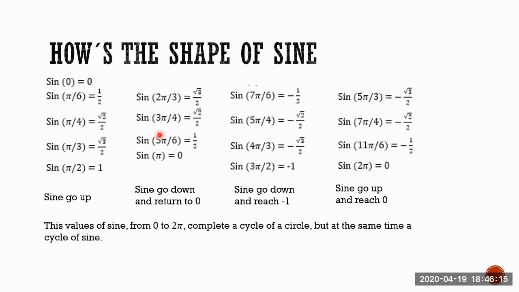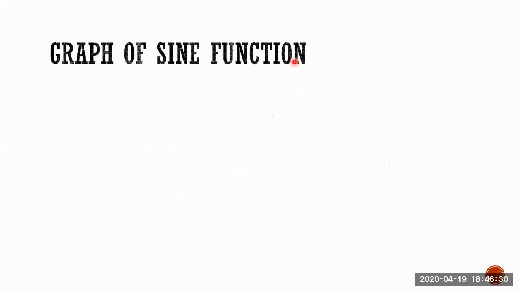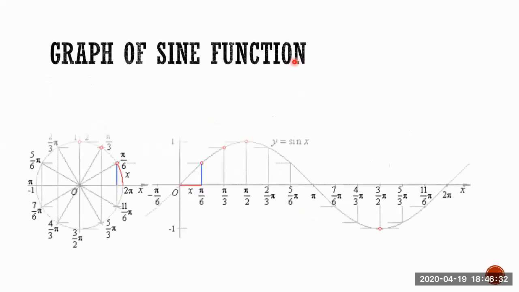And the shape of sine needs you to be sure with these unit circle values, because from 0 to 2pi, where you complete a cycle of a circle, you complete a cycle of sine too. And the shape of sine is gonna be like that. Like I told you, from 0 to pi/2, go up, then from pi/2 go down until -1, and then go up again.